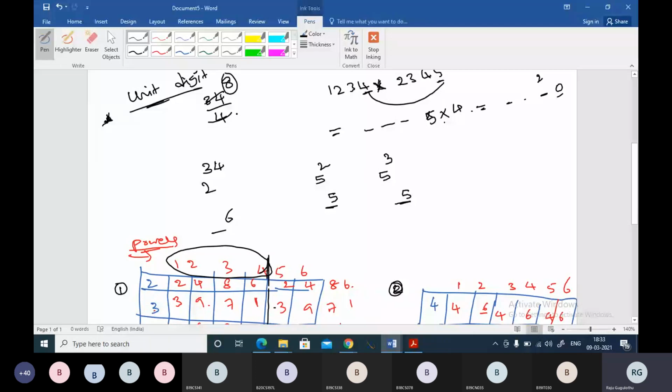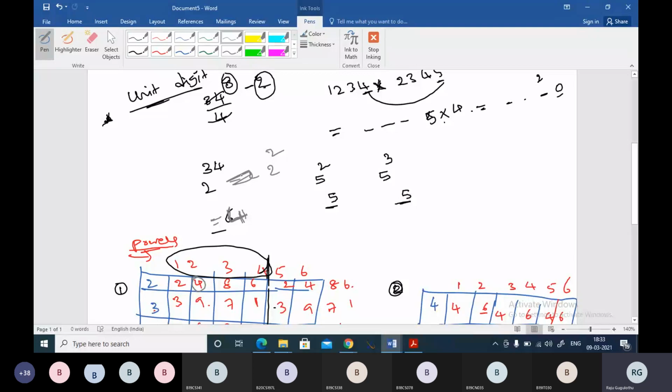That means if you keep on increasing, 2 power 34 will be a big number, but the unit digits will be these only: 2486, 2486. These will repeat. So there are 8 cycles, and still we have 2 as the remainder, because 4 8s are 32 and 2 is the remainder. So you keep this remainder and write it as the power: 2 power 2, and your unit digit is 4. 2 square is 4, so your unit digit is 4 in this case.